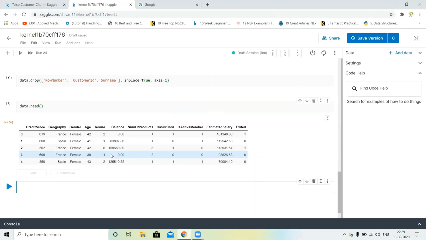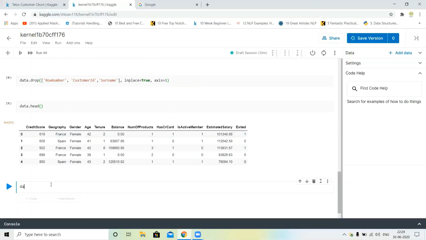Next, what can we do? First of all, we will convert the categorical variables to numerical variables. You can see geography and gender are the categorical columns. So first of all, we will change the categorical variables into numerical variables. There are many methods like one-hot encoding and the pd.get_dummies method. In this project, we will use the pd.get_dummies method.